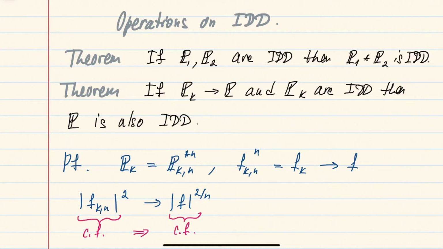And in particular, we just proved that we can represent the square of the modulus of our original characteristic function f as the nth power of some characteristic function. So in other words, we just showed that this is a characteristic function of some infinitely divisible distribution.